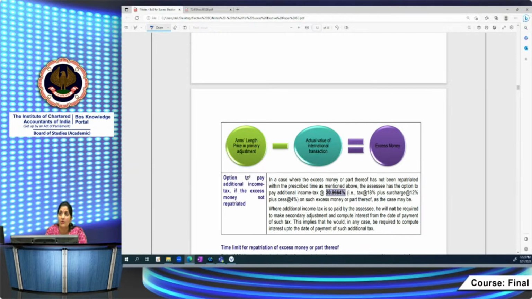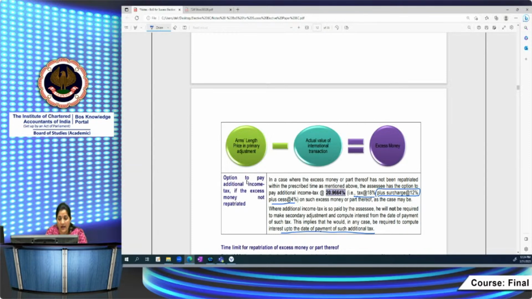If it is beyond the time limit given to you, then you have to compute the interest amount till the date of making the payment of such additional tax. So what is the additional tax? Tax is at the rate of 18%, plus 12% surcharge, and 4% cess. Here the surcharge is not dependent on your total income.